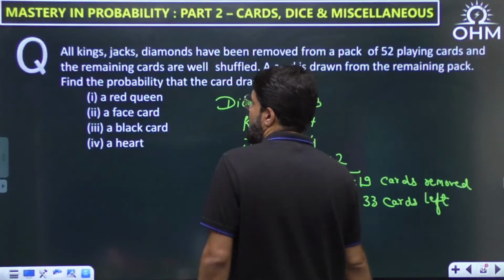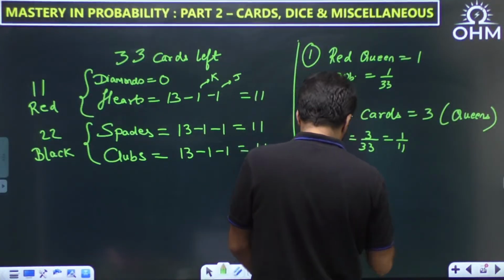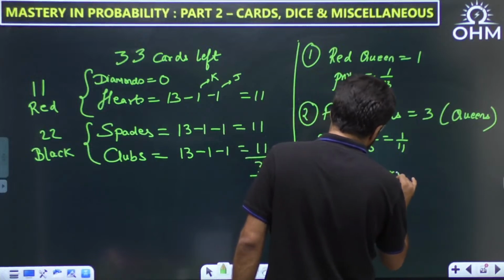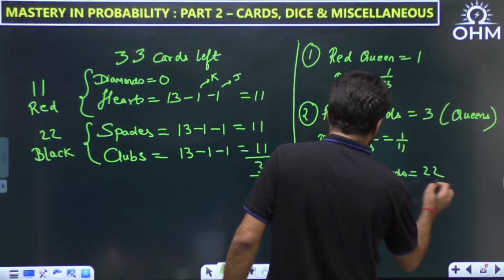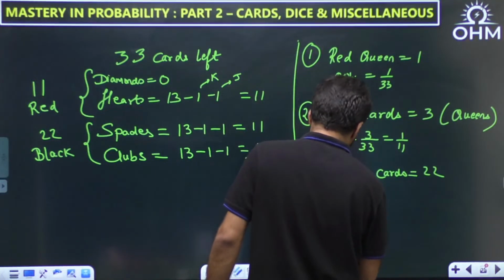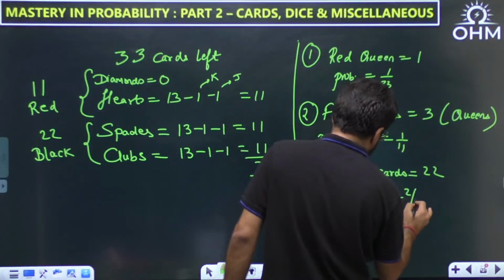Question number 3. Black card. So how many blacks are here? As I already told you, how many black cards are available? So we have total 22 black. So probability of drawing a black card is favorable upon total. 22 by 33, 2 by 3.